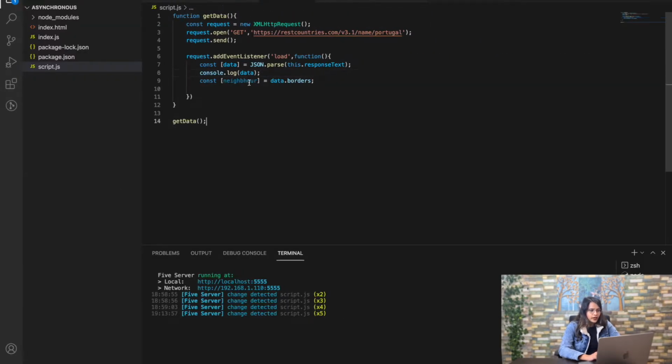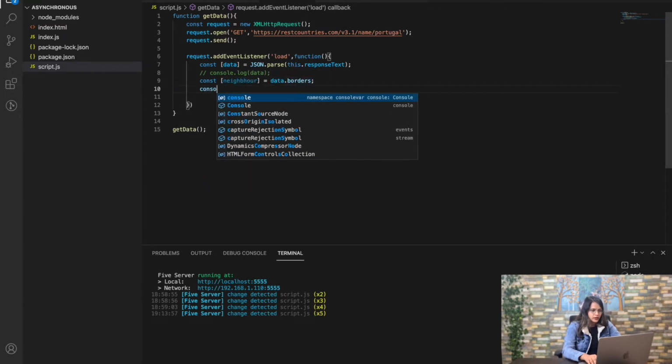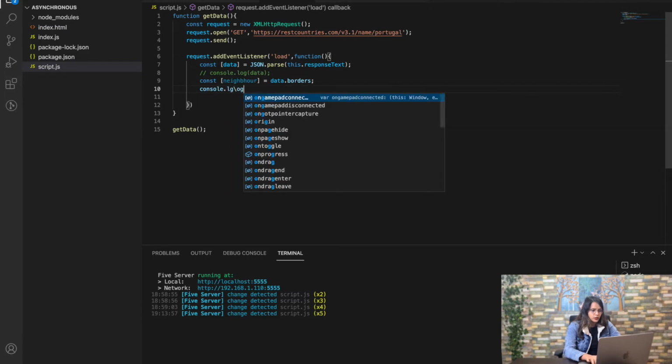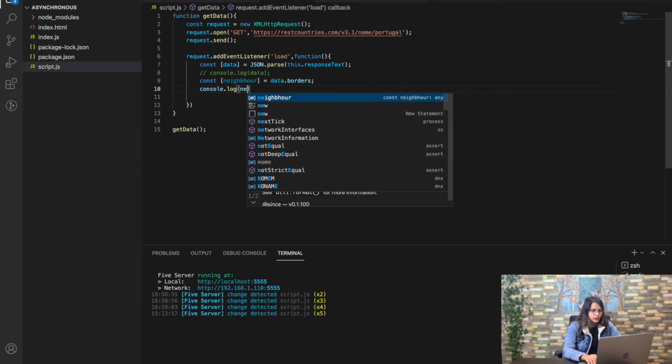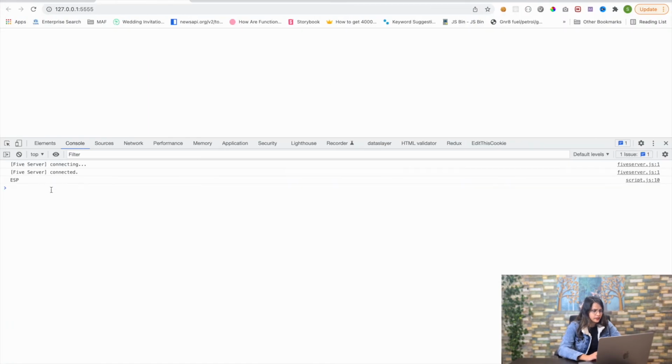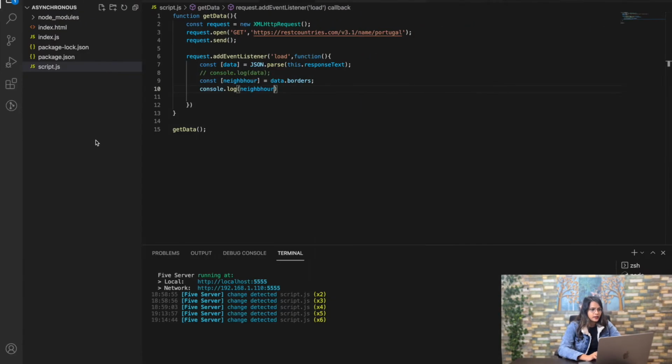Now if I have to find the neighbor, let me comment this out. If you want to get the neighbor, I'm again putting it in the neighbor variable, and this we can get by data.borders. If I try to check console.log neighbor and I save it, so the neighbor is ESP. Fine, now let's create another request.